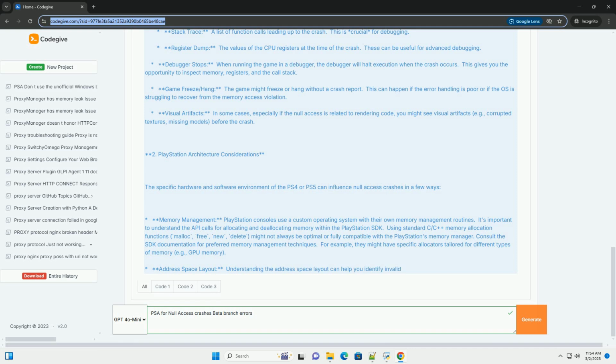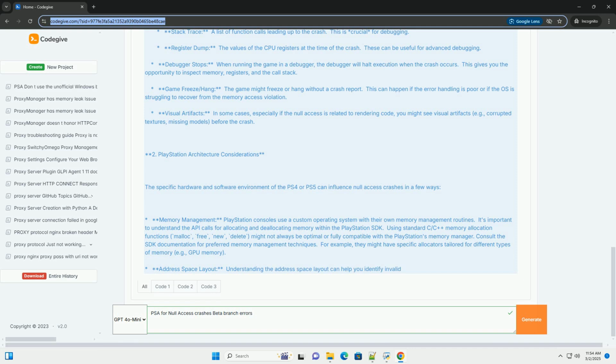Data corruption: memory corruption can overwrite a valid pointer with 0x0 or a value close to it. This can be very difficult to debug because the root cause of the corruption might be far removed from the point of the crash. External library bugs: a bug in a third-party library you're using might be returning null pointers or causing other memory management issues.